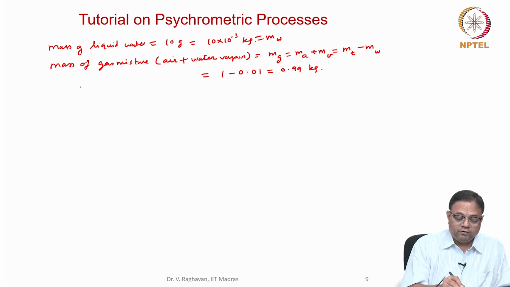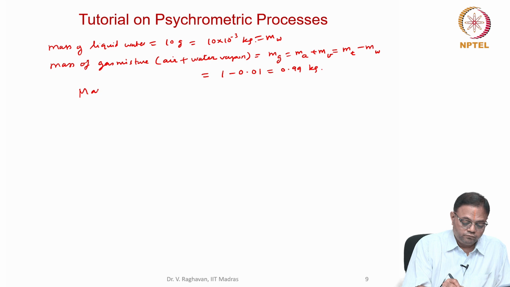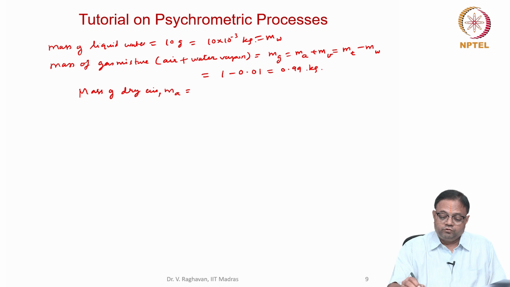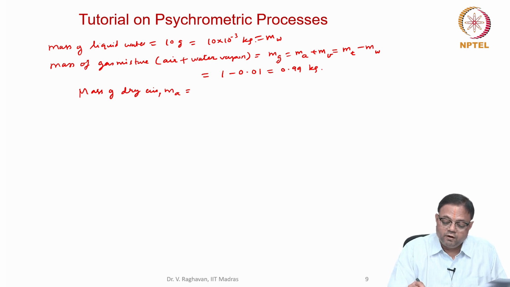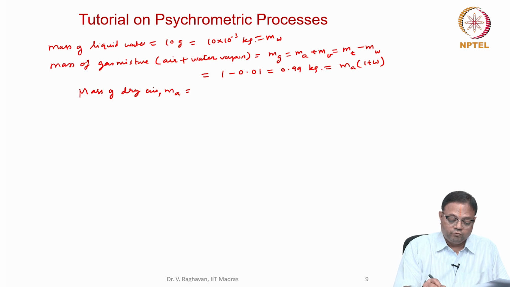Okay, then what is the mass of dry air, Ma? The total mass of the gas mixture, air plus water vapor, is mg. So this we can write as Ma into 1 plus omega, so Ma into 1 plus omega 1 I will say here.